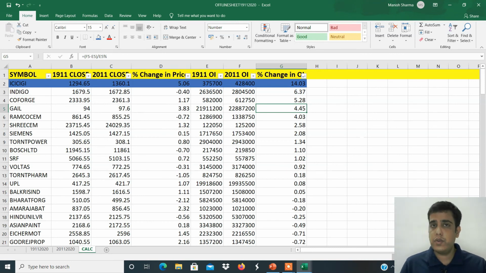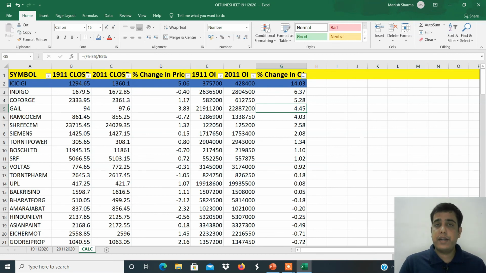So if the data is telling you long build up and prices are at support, you will buy. If the data is telling you long build up, but prices have broken the support, you will not buy. I hope you are understanding. The stock has broken the support, so chances of falling are high, so you will not buy. Why? Because data and chart are not matching. I hope you understood how to verify your trade with charts. You have to see the data and you have to see the chart, and if both are matching, then only you will take the trade.